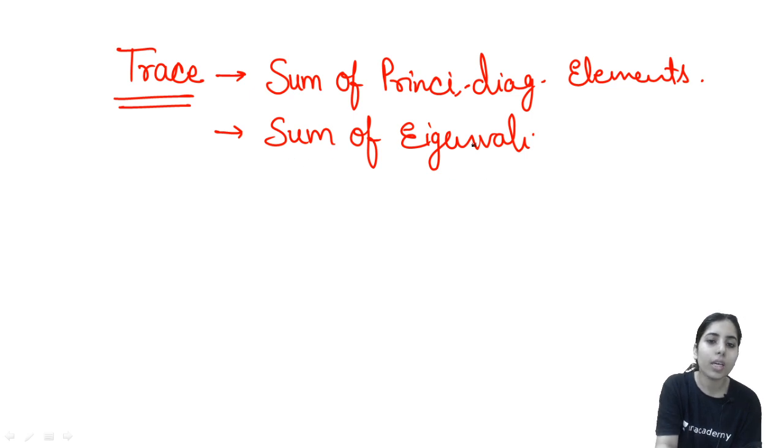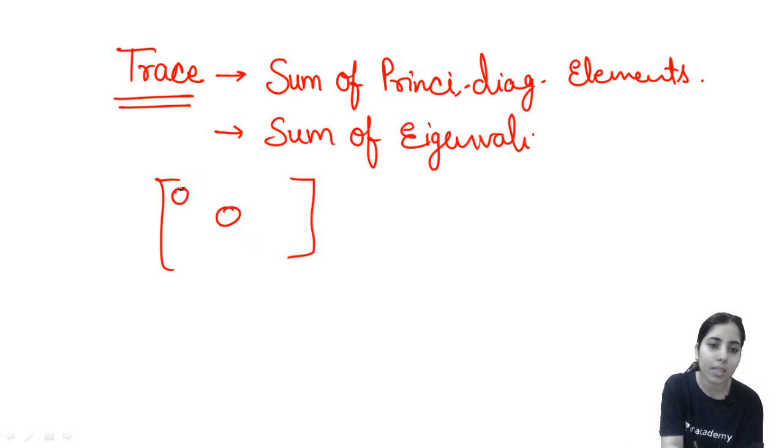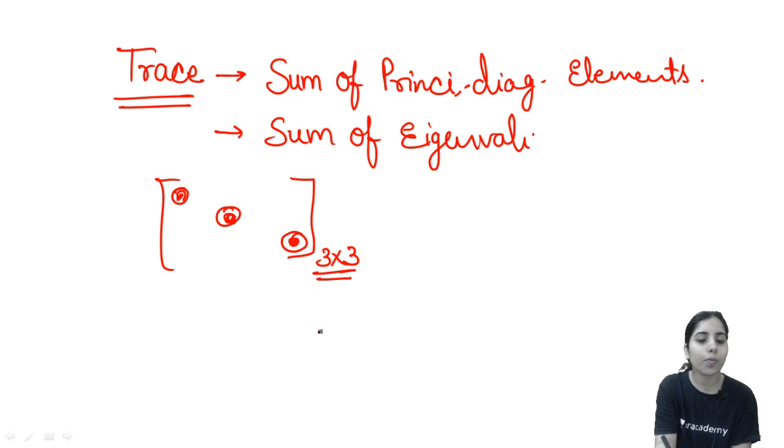Done? For any square matrix given to you, this will be the principal diagonal elements. These are not zeros, these are just symbols I am making. If it is a 3 by 3 order, it is a square matrix. So first of all, trace we consider for the square matrix: the sum of principal diagonal elements.